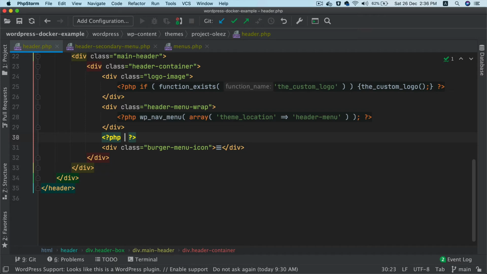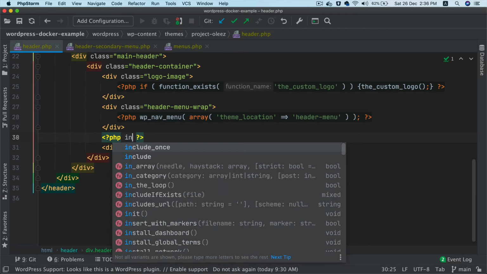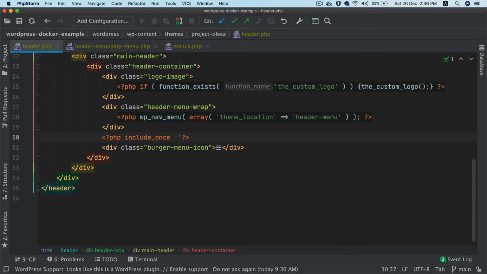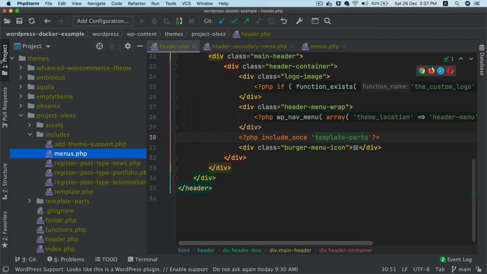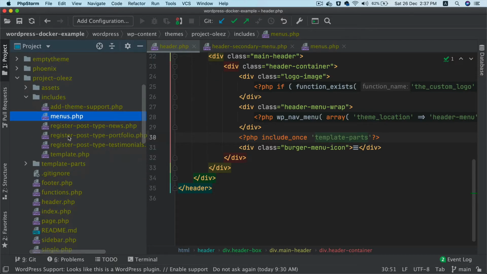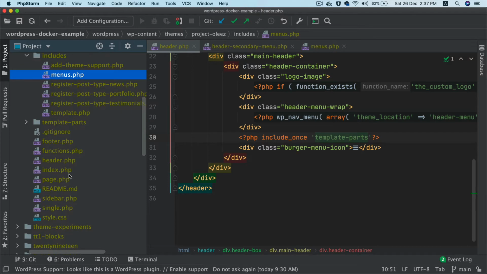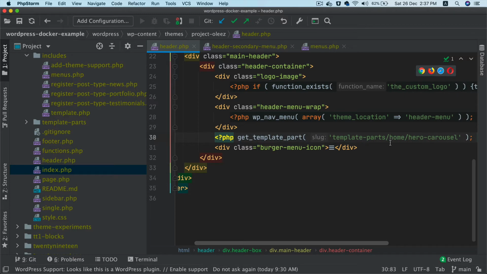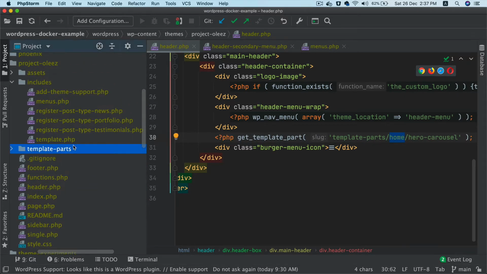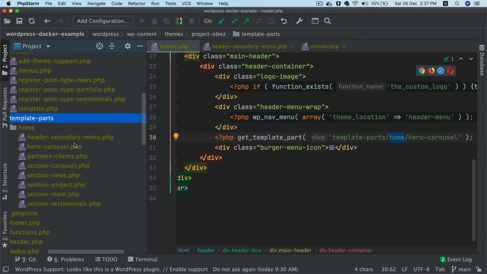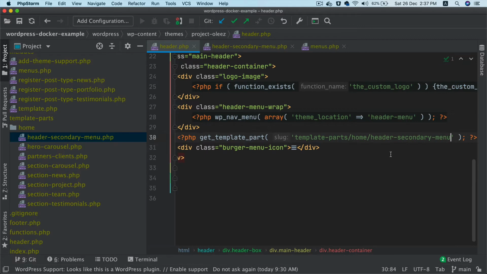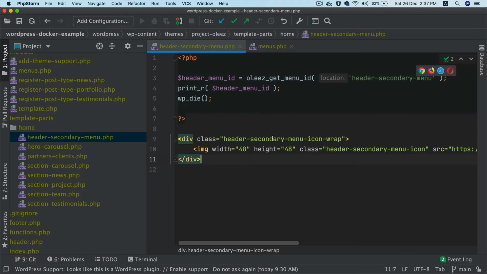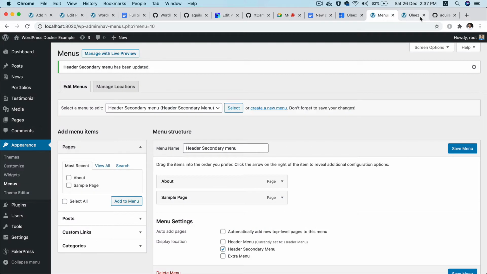And then I just need to include the file. So in included PHP tag, include once. Where does it reside? It resides inside of template paths, I think. I think I can just use get template path function, can't I? This function. So template paths and then home and then header secondary menu. That's the file. So I'm just including so that the markup gets shown over here. So that should be taken care of. Now we go back to the front end and check. Refresh.